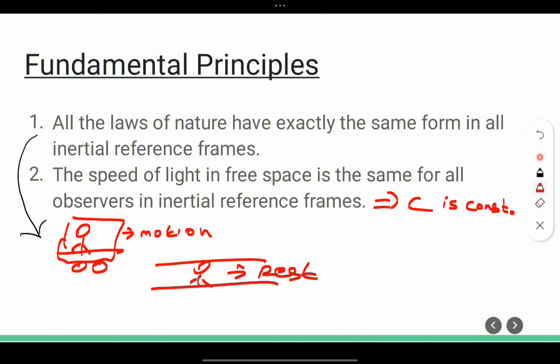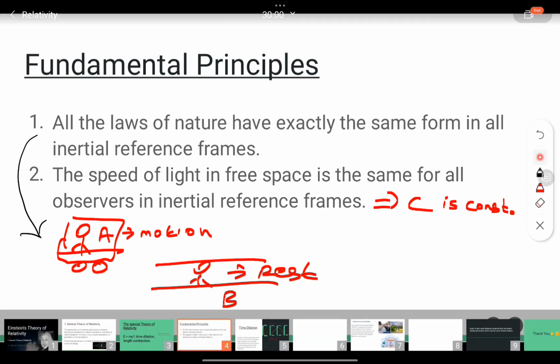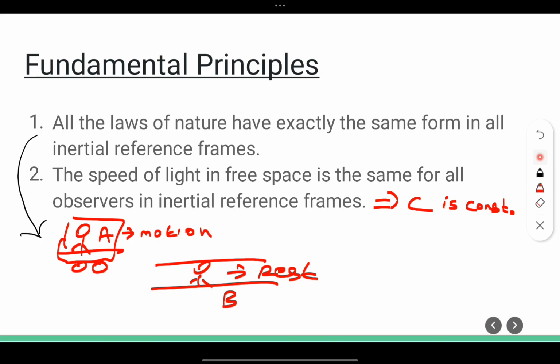But with respect to each other, if this is A and this is B, we cannot say which one is in motion, because A feels that B is going in the backward direction. With respect to A, B is going in this direction. Similarly, B feels that A is going in this direction.